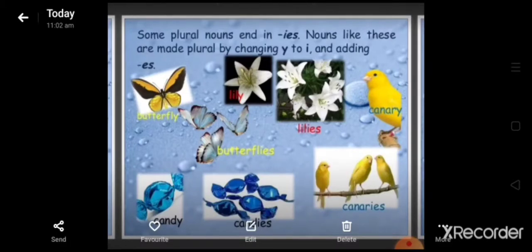And canary, canaries, candy, candies. This we have to remember always. When the word ends with y, and whenever we make the plural, we should use ies.